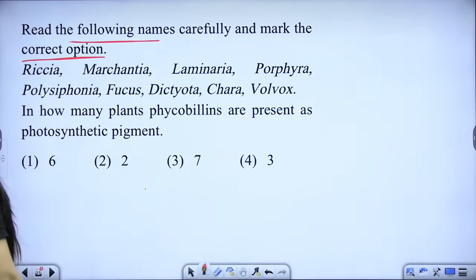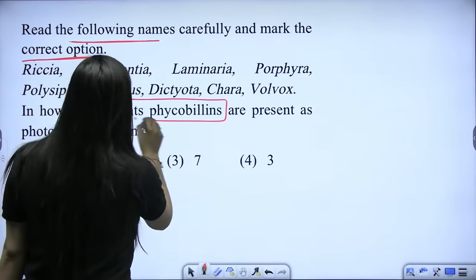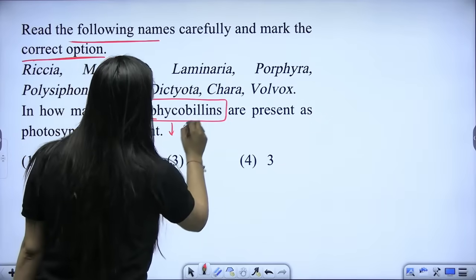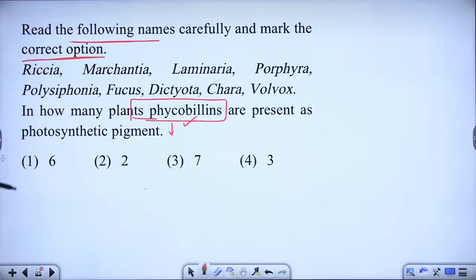So here they are asking how many plants have phycobilins as the photosynthetic pigment. What are these phycobilins? Are they water soluble? Yes. So what should be the answer? Take some time and answer it.